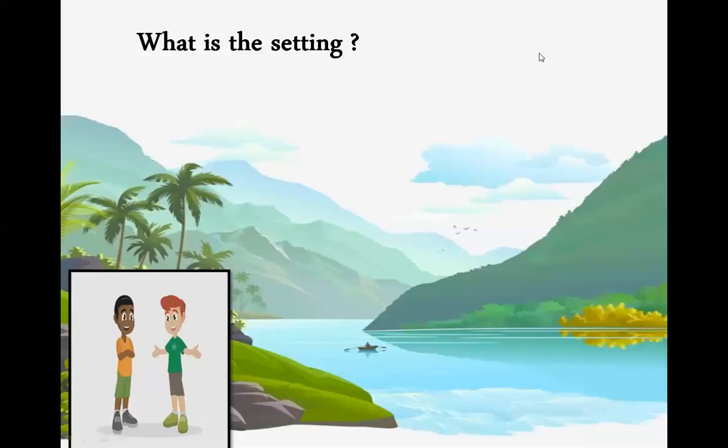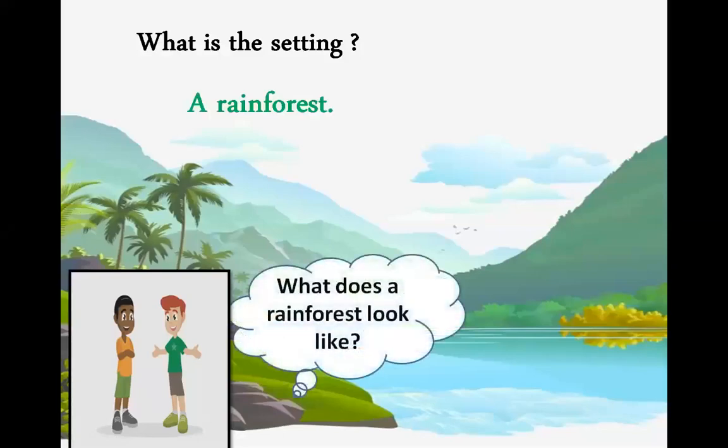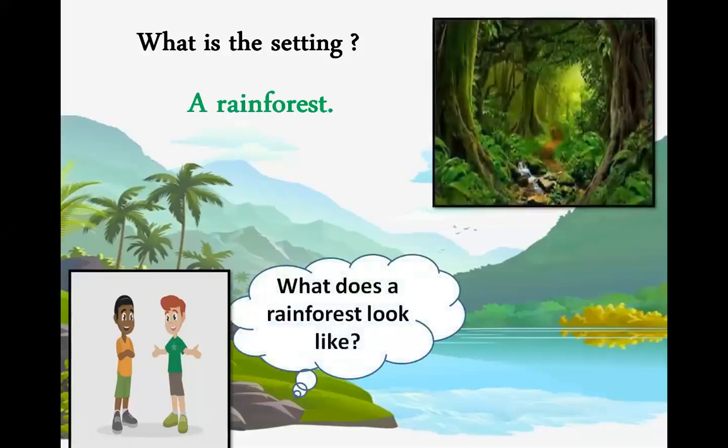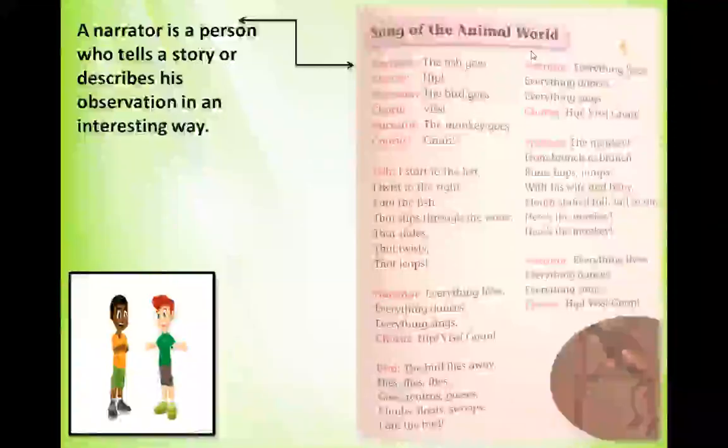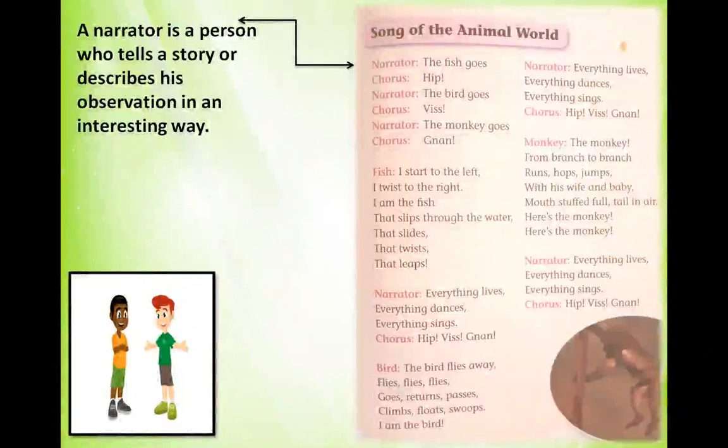What is the setting? The setting of this poem is a rainforest. Many of you might be thinking, what does a rainforest look like? A rainforest is an area with tall evergreen trees, and it also receives heavy rainfall every year. Here is the poem Song of the Animal World.